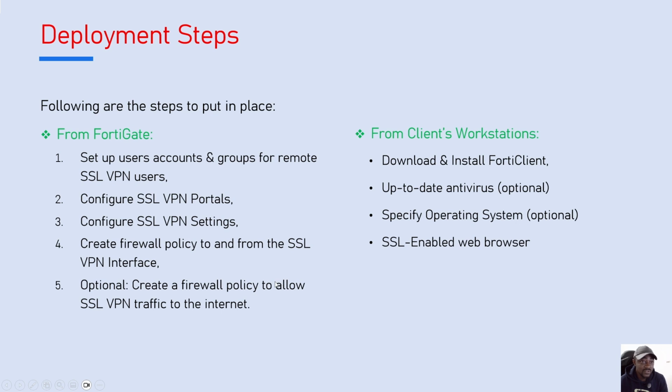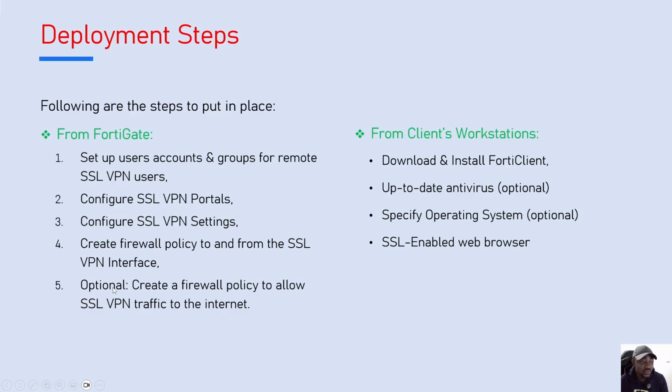So when it comes to the deployment steps, you do deployment steps both from the FortiGate and from the client side. So from the FortiGate, what you need to do is to set users and groups. So the users and groups that will be connected from a remote location. You also need to configure SSL VPN portals and VPN settings. Then you need to configure a firewall policy to let the users enter your network and access the resources. You need to create a firewall policy that allows this type of traffic.